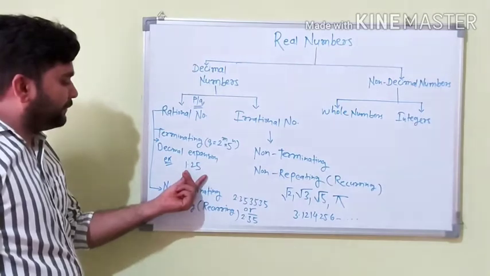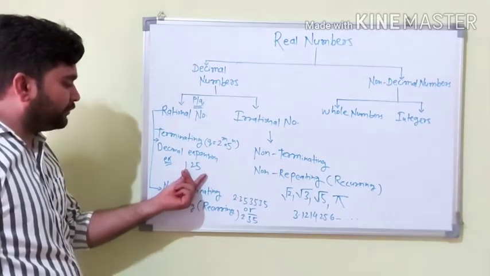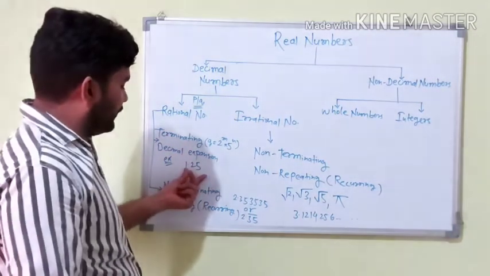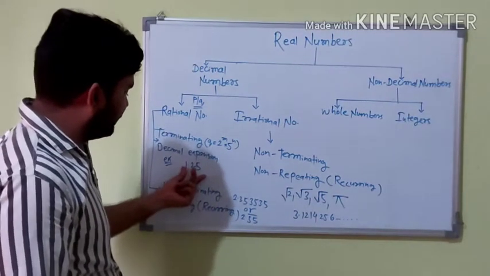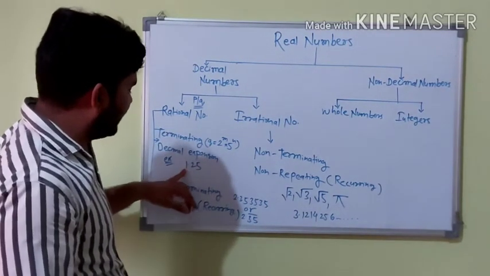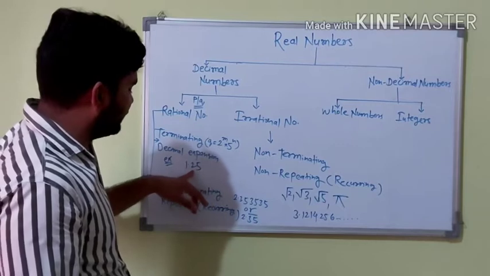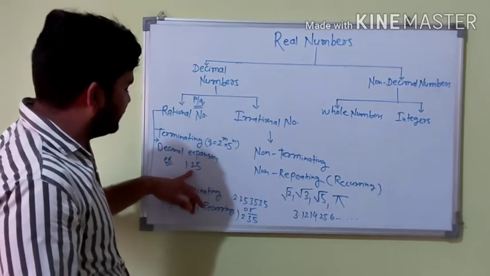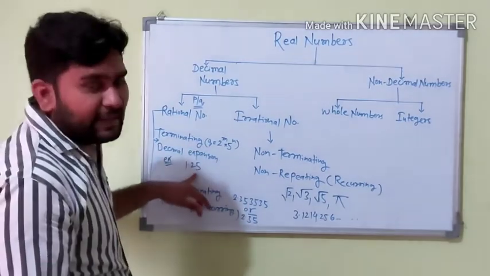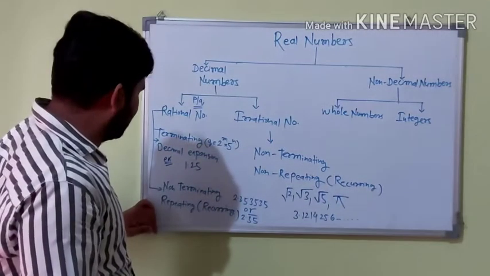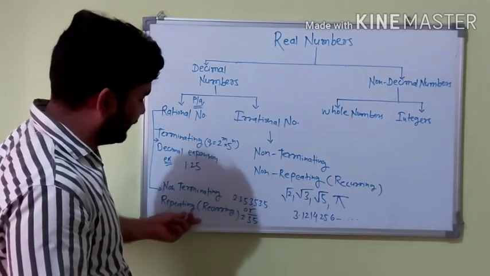The number which we get after the solution of division, 1.25, has a terminating decimal expansion. Another type is the non-terminating repeating number.